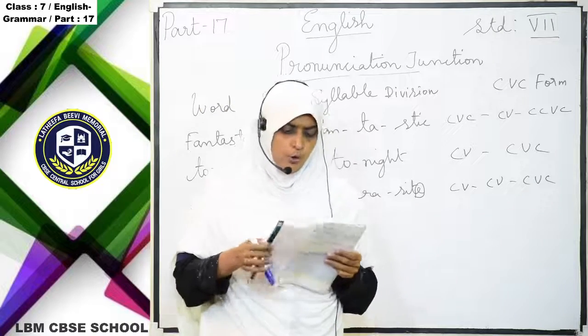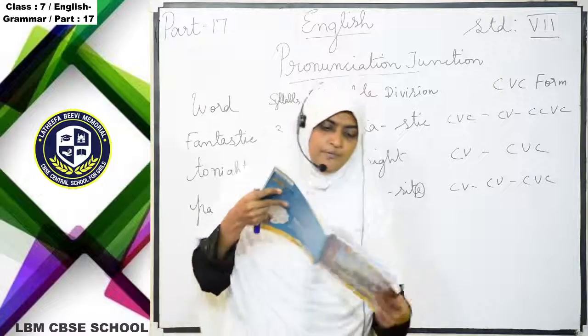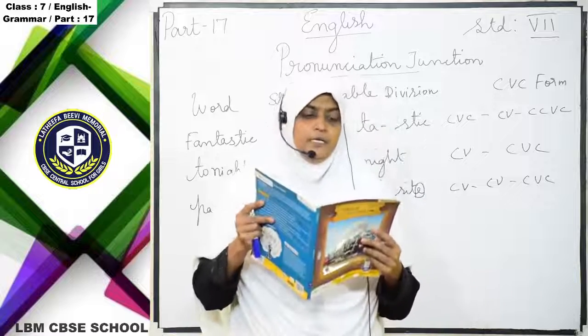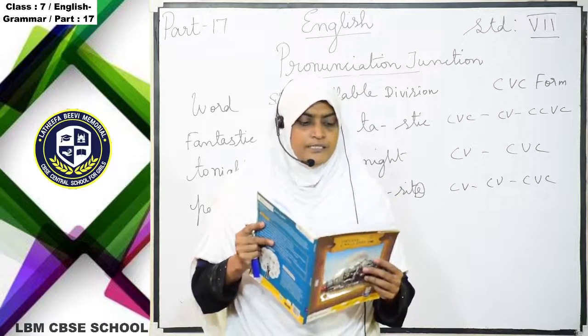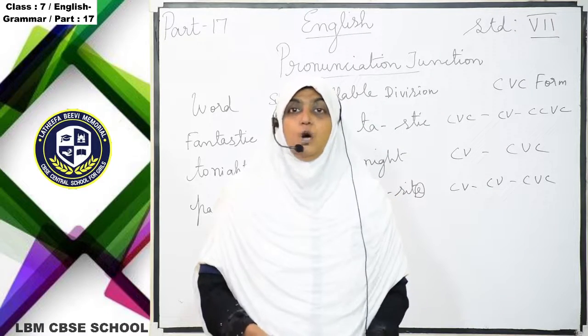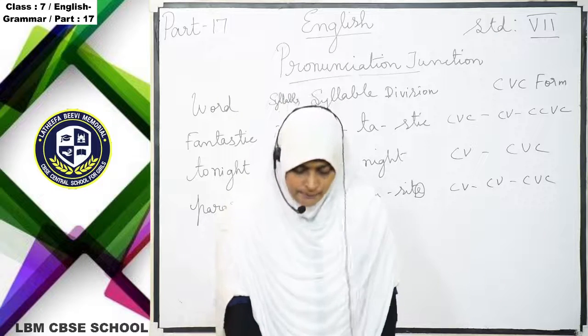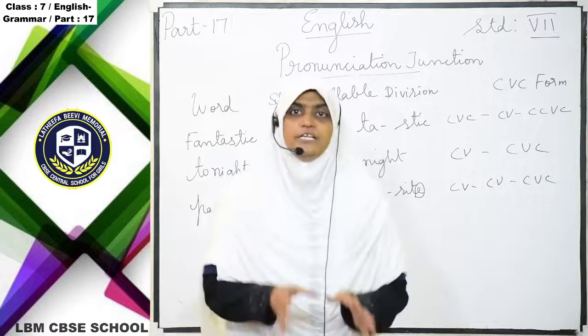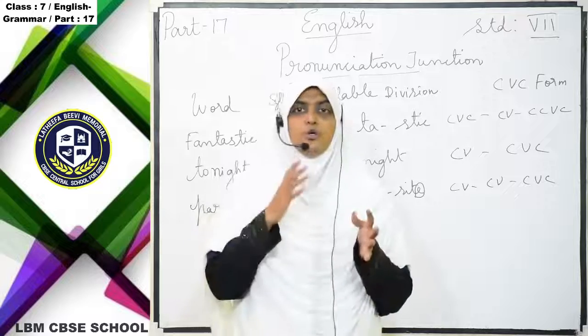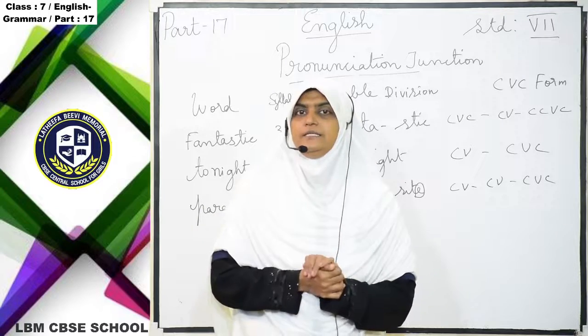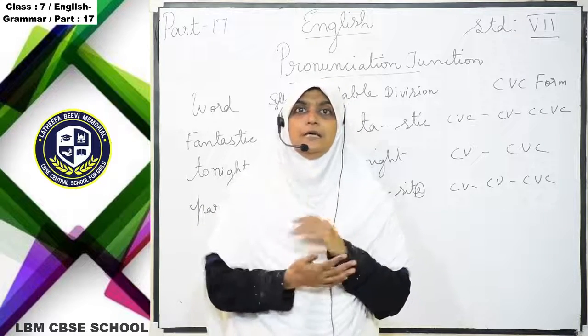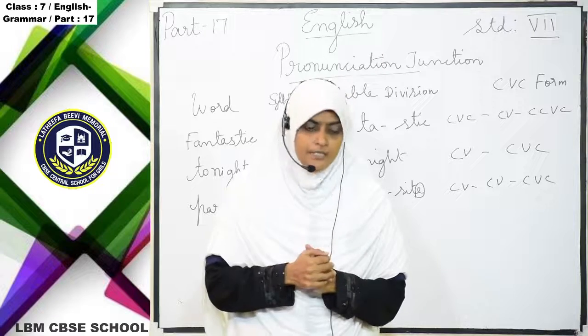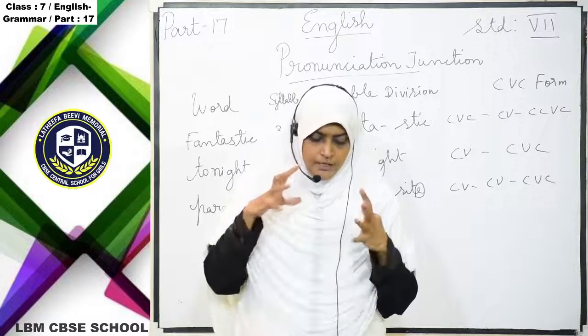I hope you all understand this chapter very well. Very important chapter. A syllable is a sound unit that is separated in a word. There is monosyllabic, disyllabic, trisyllabic, tetrasyllabic. So there are so many kinds of syllables.